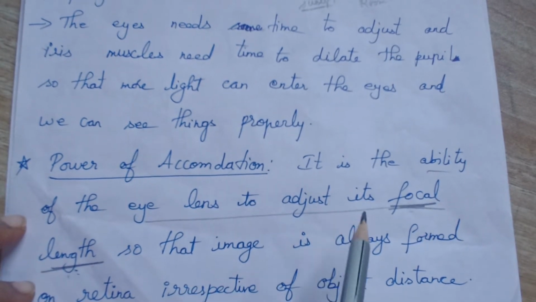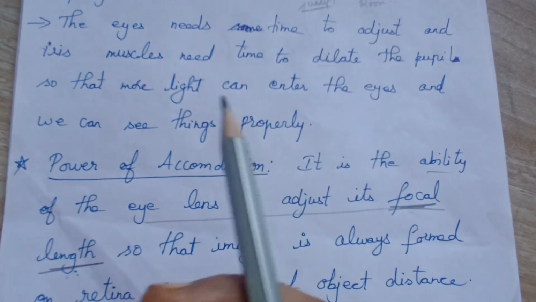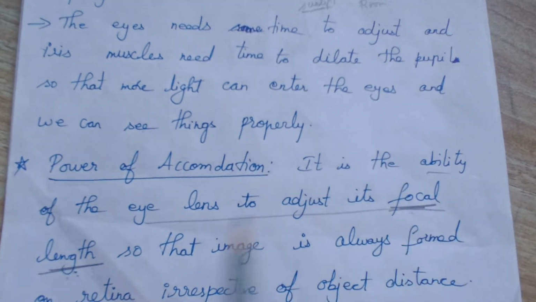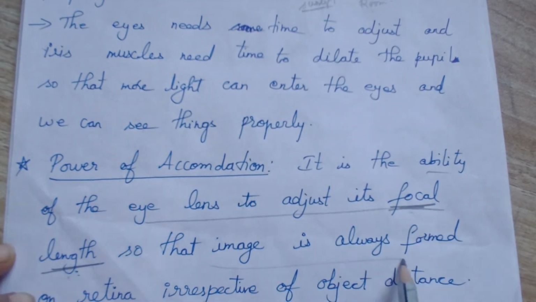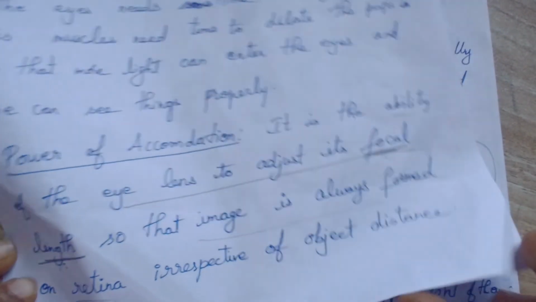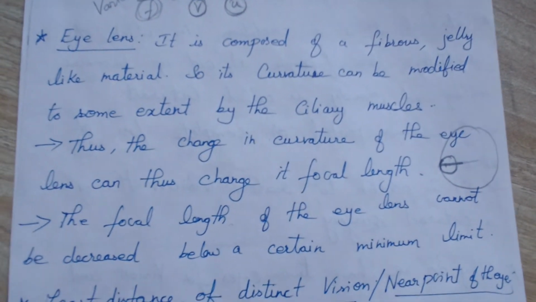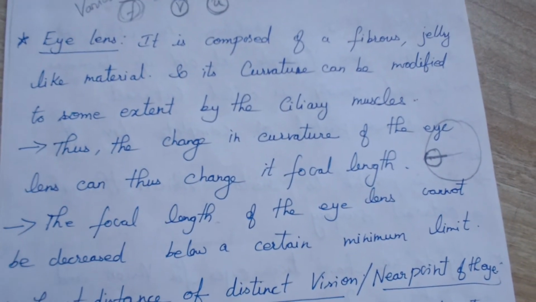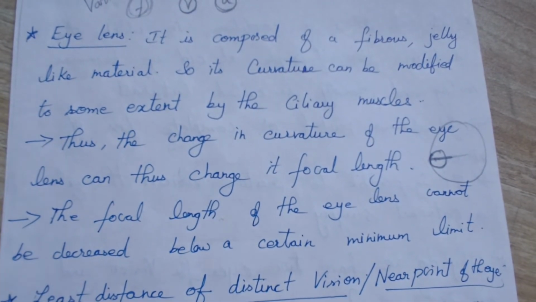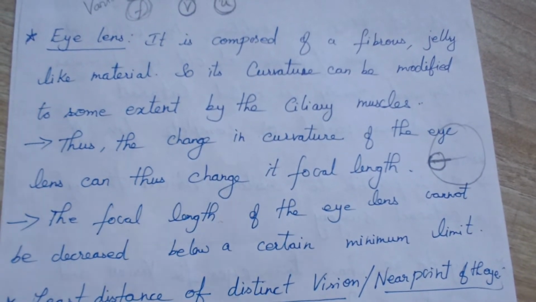Whether the object is far away, it will elongate, right? When the object is nearer to our eyes, it will compress. So it will adjust the focal length so that the image is always formed on the retina. These are all possible only because the eye lens is made up of a flexible material. It is composed of fibrous and jelly-like material so that its curvature can be modified to some extent.